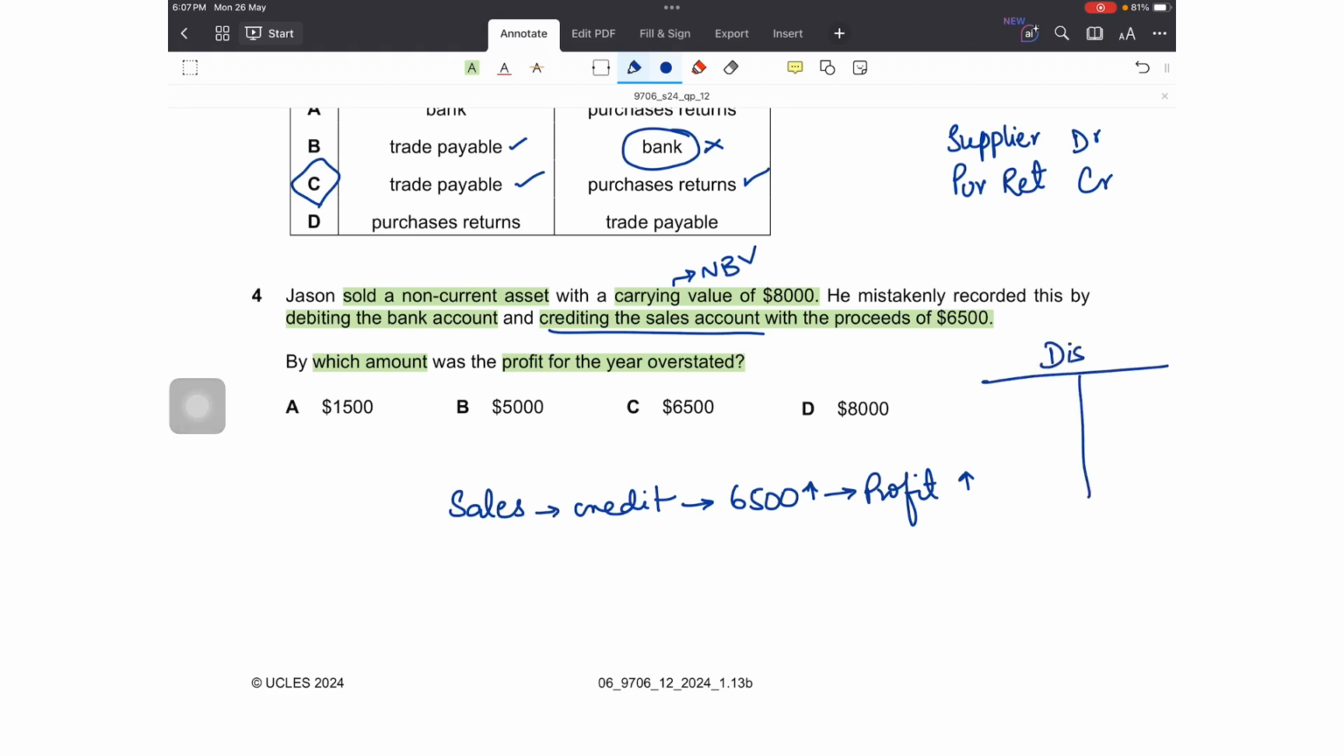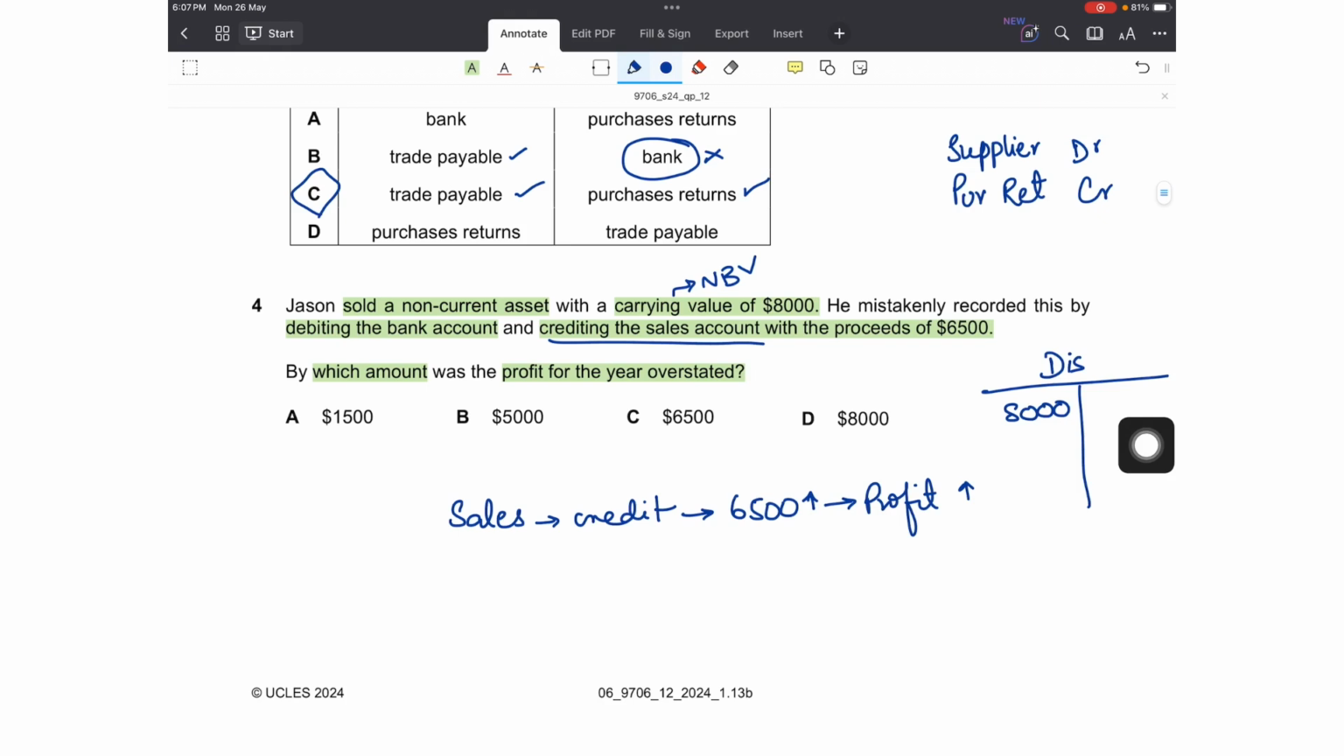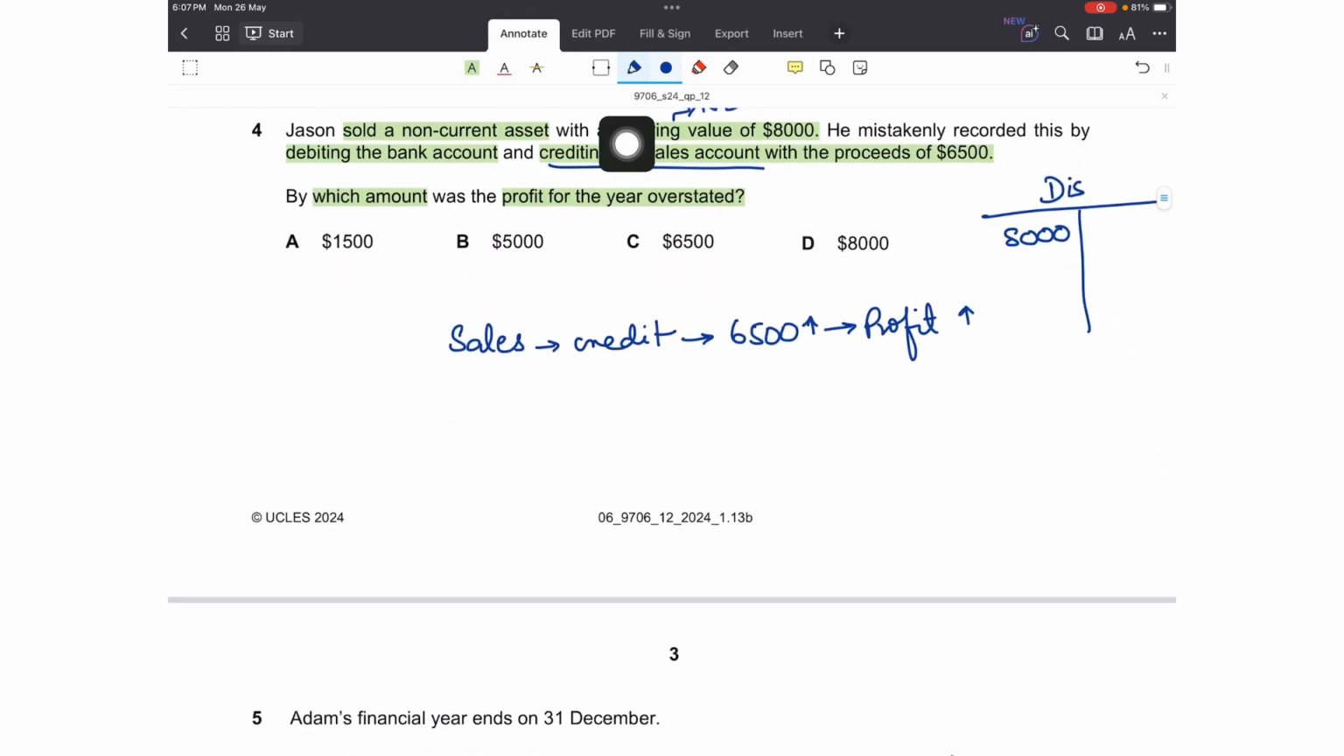So let's prepare the disposal account. The net book value of the asset being sold is 8,000, so let's record that on the debit side. If the cost is given, we record the cost on the debit side. If the accumulated depreciation is also there, we record that on the credit side. But if the net book value is just given, so that is a net figure, we record the net book value on the debit side, and that's it. We don't record the depreciation separately then in the disposal account.